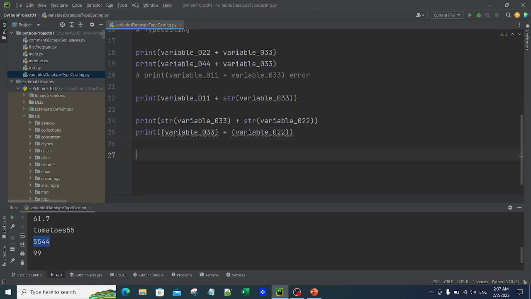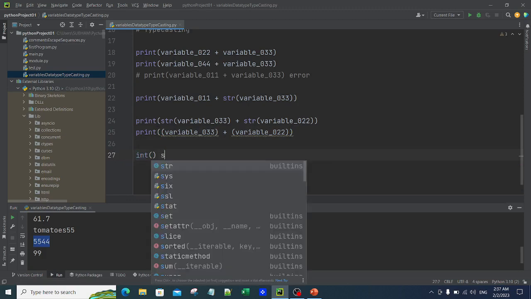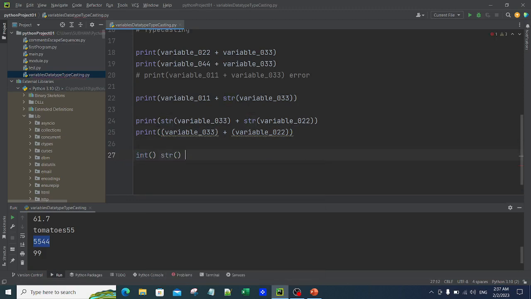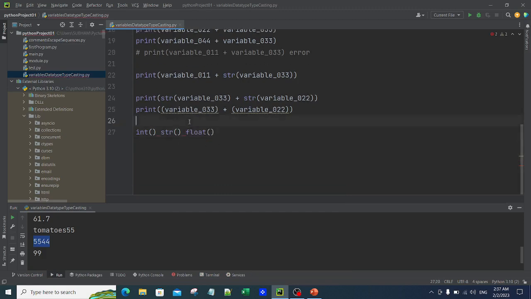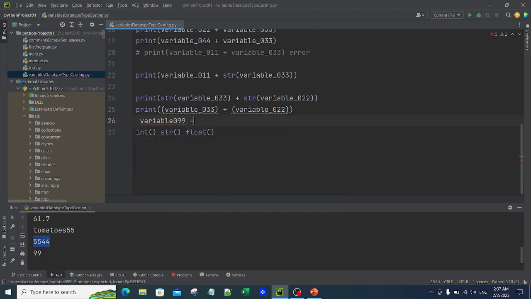So how do you do that? You can use int, you can use str, you can use float. For example, let me give you one more example. Let's say there is a variable, variable_099, which is equal to, let's say, 67. Now if I want to convert this variable into float, can I do that? Yes, we can convert it. Float is just decimal.